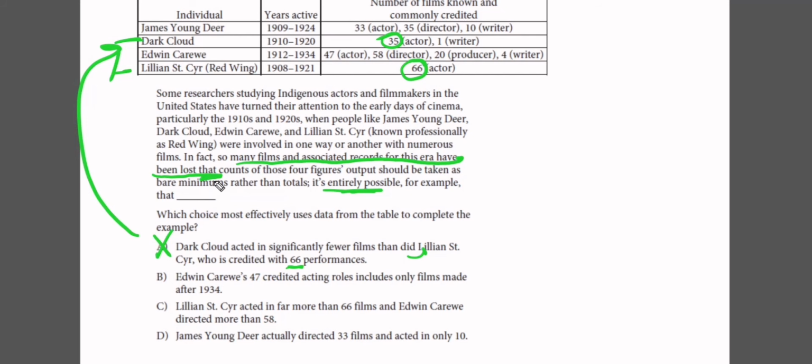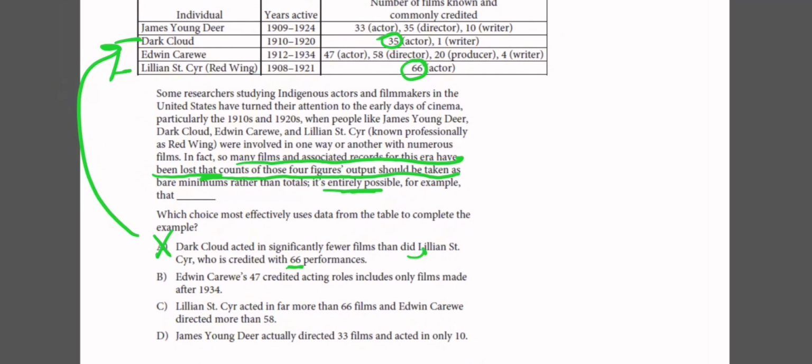So the counts of those figures should be taken as a bare minimum. So this is not correct because it presents the actual number, but we need an example that serves to tell us that the actual number is more than the number presented in the table.